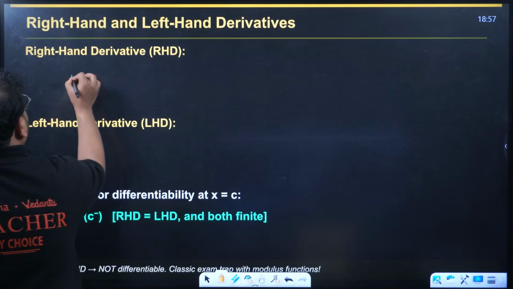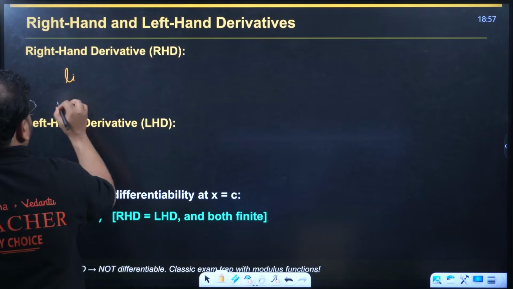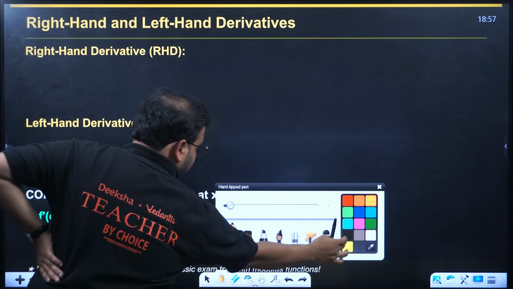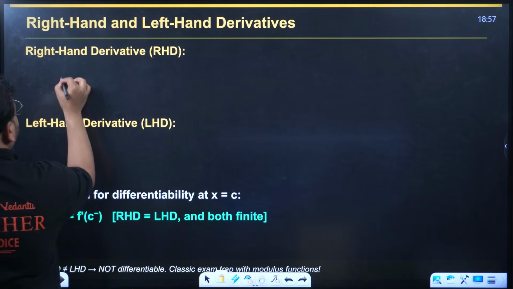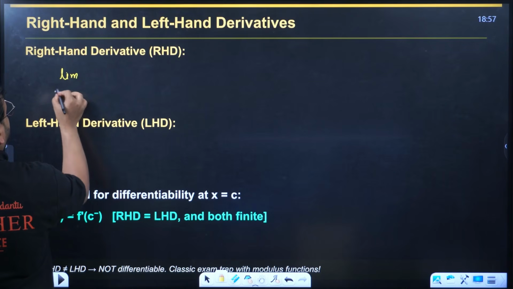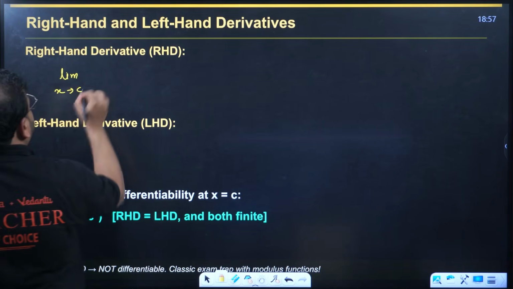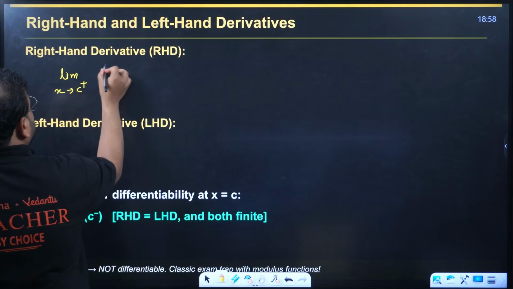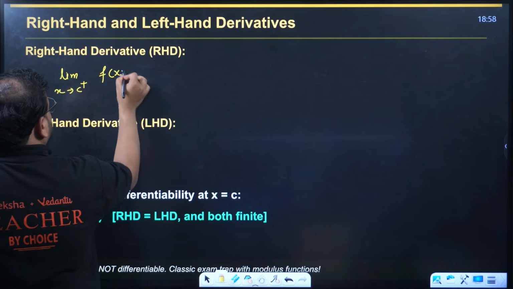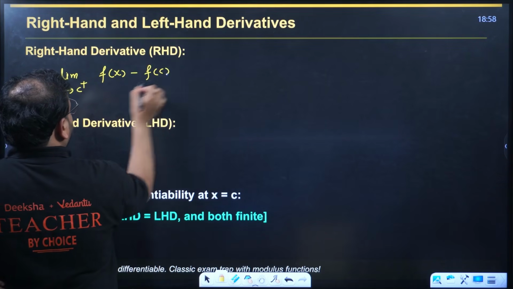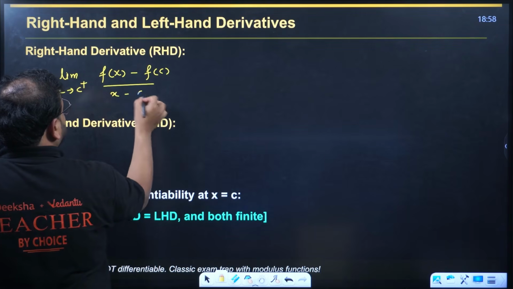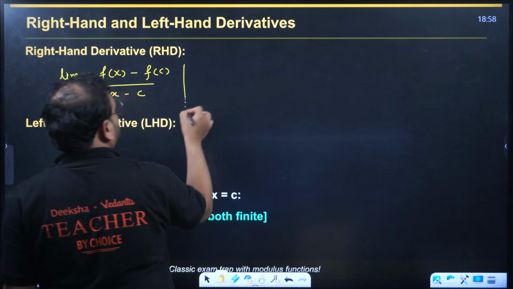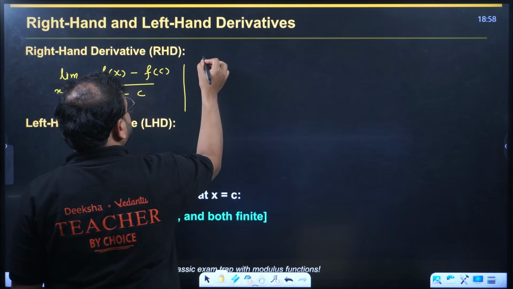Of course I write this as limit x tends to c plus, of f(x) minus f(c) upon x minus c.